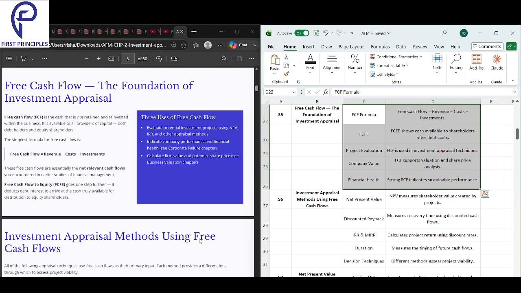Free cash flow is nothing but revenue minus cost minus investment. Okay, we have a formula here. What is free cash flow? It is revenue minus cost minus investment. What it means is that free cash flow is nothing but money coming in minus the money spent on running the business minus the money spent on new assets.